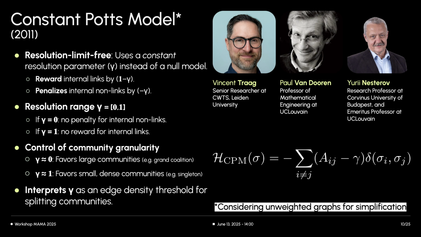If gamma equals 0, there is no penalty for internal non-links, favoring the grand coalition. If gamma equals 1, there is no explicit reward for internal links, but a strong penalty for internal non-links, favoring the singleton partition. This allows gamma to generally control the scale of communities detected. Lower gamma values favor large, potentially sparse communities, while higher gamma values favor smaller, dense communities. The resolution can be interpreted as an edge density threshold for splitting communities. However, choosing the right gamma is not trivial, as it depends on the specific objectives of the analysis.